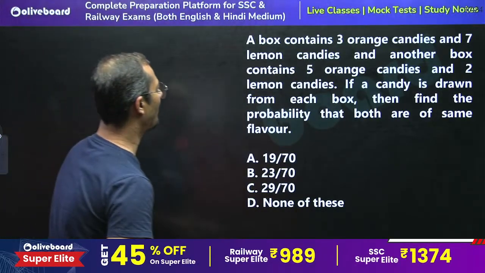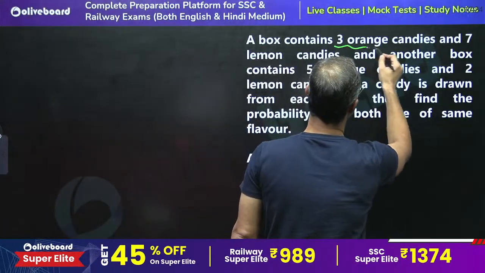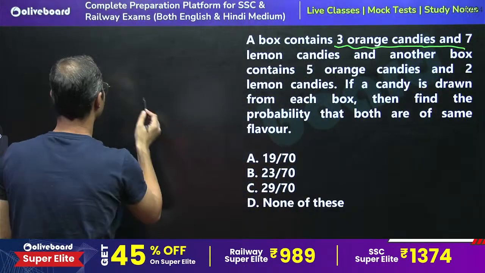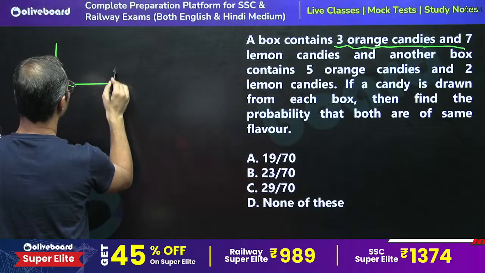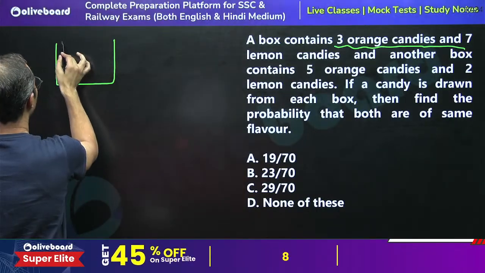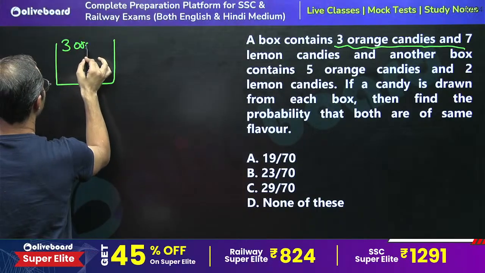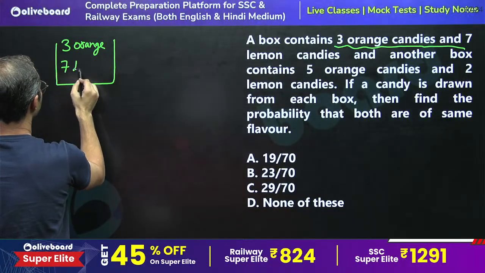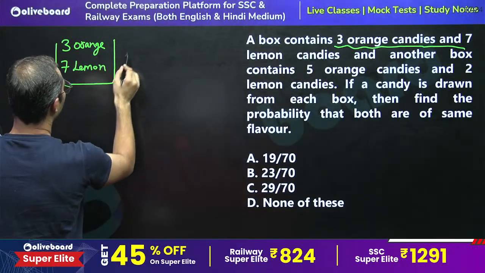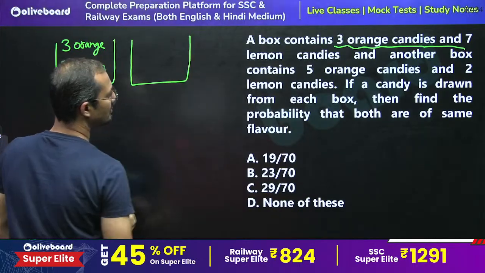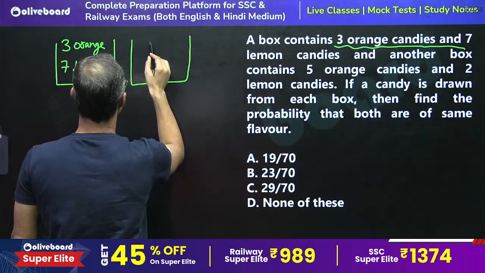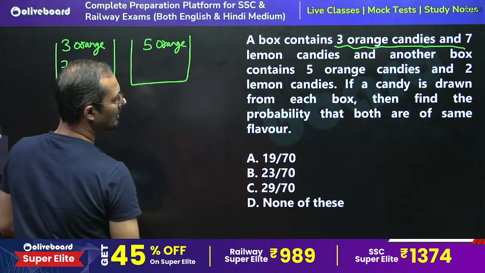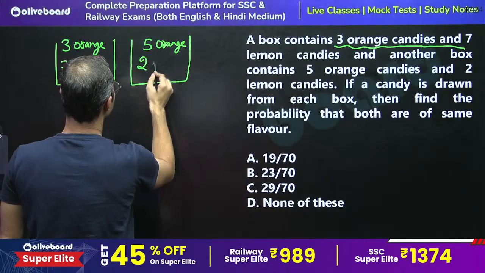See, a box contains 3 orange candies and 7 lemon candies. So we have one box in which there are 3 orange candies and 7 lemon candies, and we have another box in which we have 5 orange candies and 2 lemon candies.